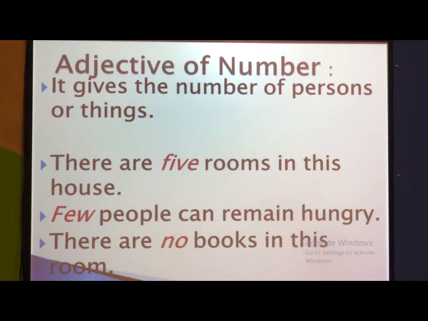There are 5 rooms in this house. Few people can remain hungry. There are no books in this room. No books means there will be 0. There are 5 rooms in this house, so you can count it: 1, 2, 3, 4, 5. So these are known as adjectives of number.